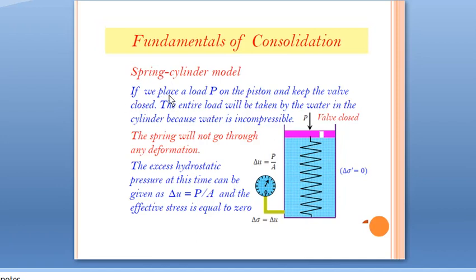Next, if we place a load P on the piston and keep the valve closed, that is the initial adjustment. We are applying a load P on the top and the valve is closed. What will happen to the entire load? The entire load will be taken by the water in the cylinder because water is incompressible.